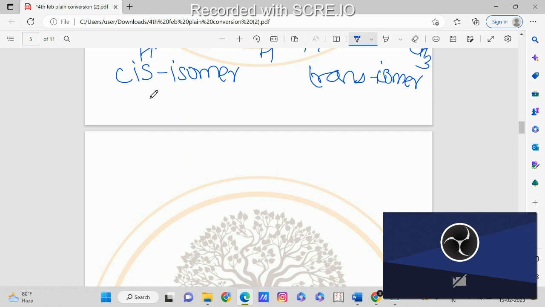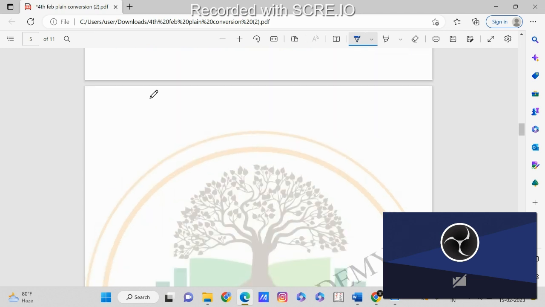I know that there are other parts also that we have to cover, but since there is less time, we will just take the questions from this chapter and solve those questions. The rest we can do in the other session. So we will start solving the questions here. I have a question bank or worksheet over here.